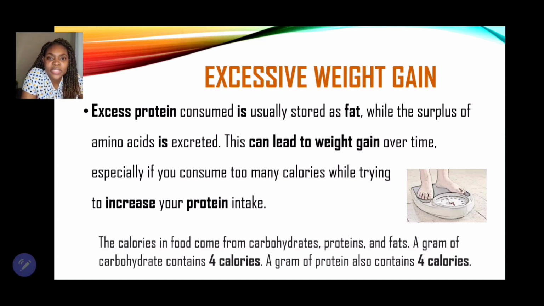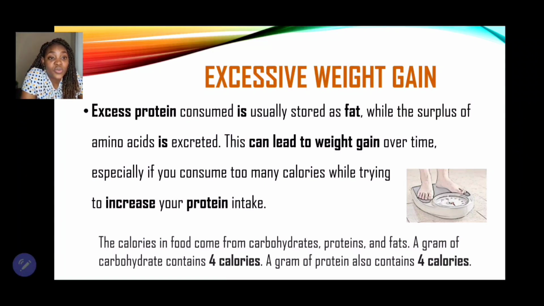And if we think about it, even protein foods from animal sources, majority of those foods have hidden fats and are high in saturated fats as well, right? And saturated fat is the bad fat. So while the surplus of amino acid is excreted, excess protein is stored as fat in the body.